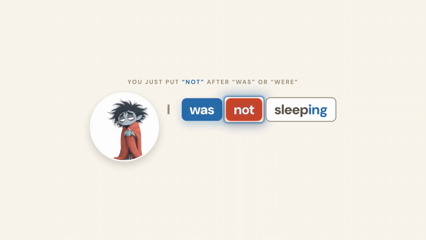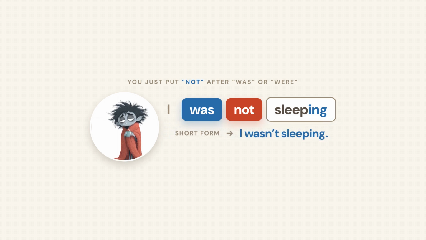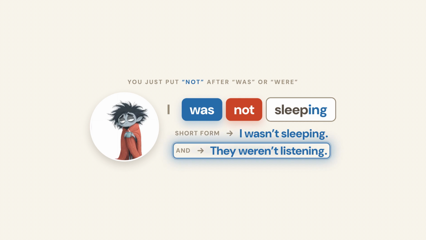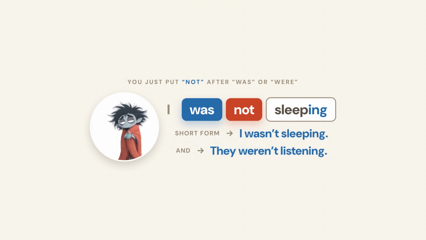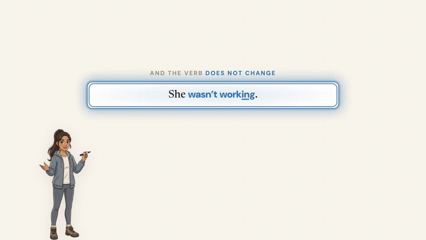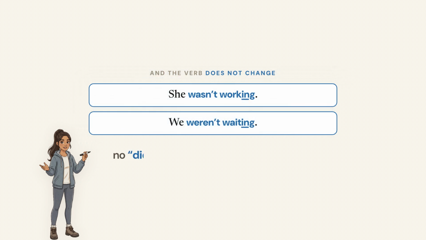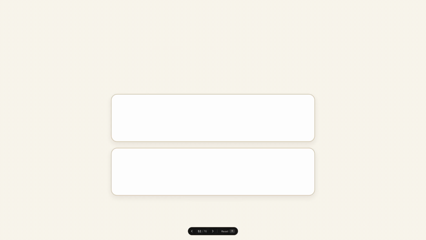I was not sleeping, or the short form, I wasn't sleeping. They were not listening, or they weren't listening. And the verb does not change. It keeps its ing. She wasn't working. We weren't waiting. This is very easy, right?